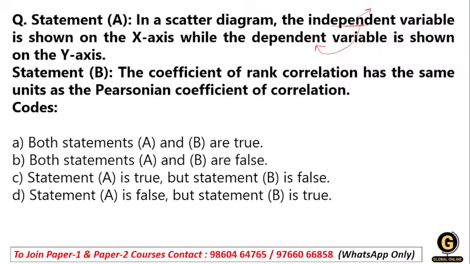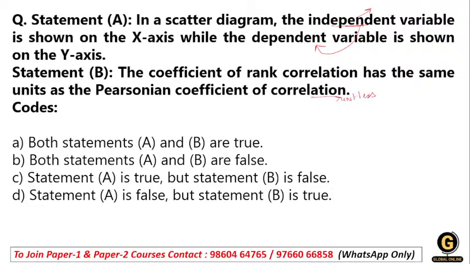Then the second statement: the coefficient of rank correlation has the same unit as Pearson's coefficient of correlation. Yes, because rank correlation is given by Spearman, and Pearson's coefficient of correlation is a unitless measure.